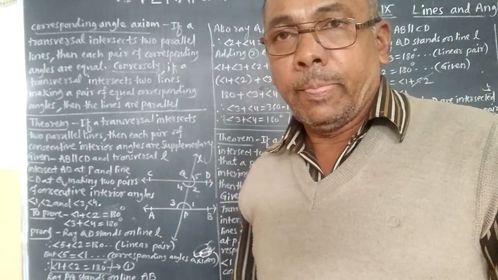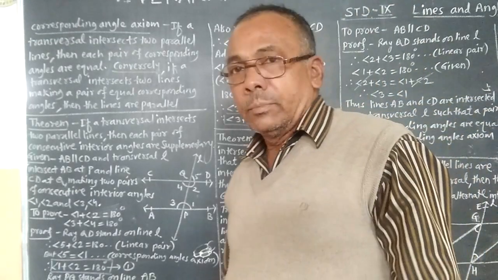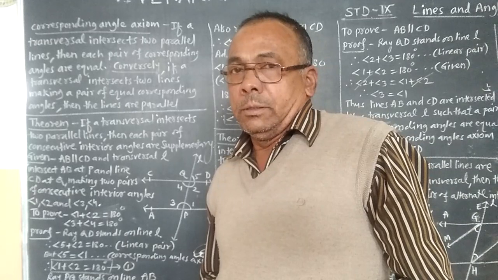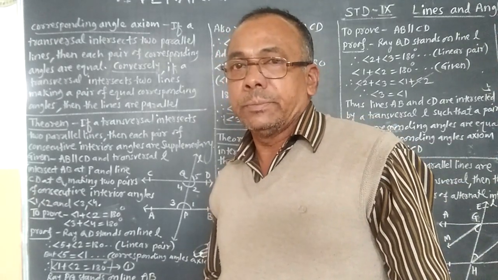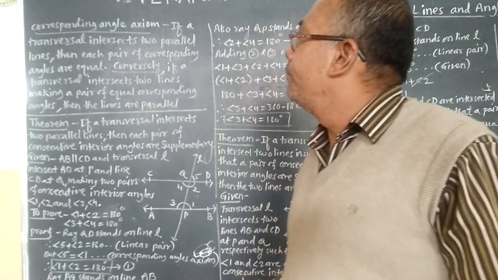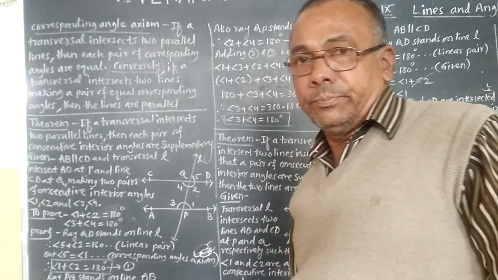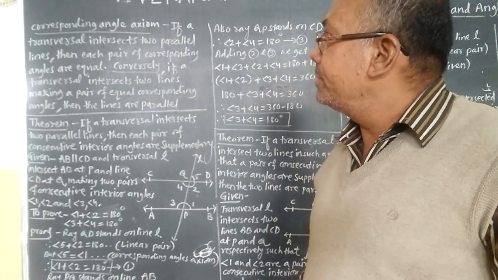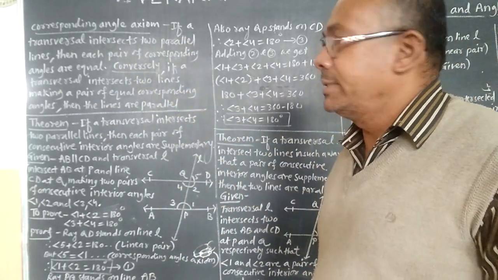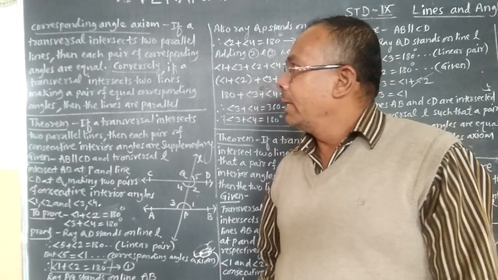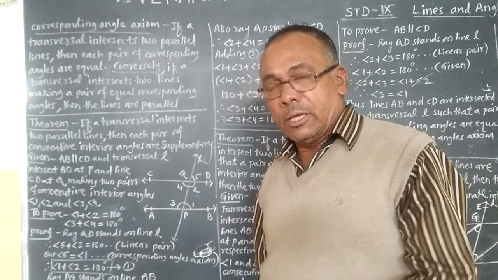We are studying the topic lines and angles. Last time we studied theorems and one axiom, that is the corresponding angle axiom. This axiom states that if a transversal intersects two parallel lines, then each pair of corresponding angles are equal.